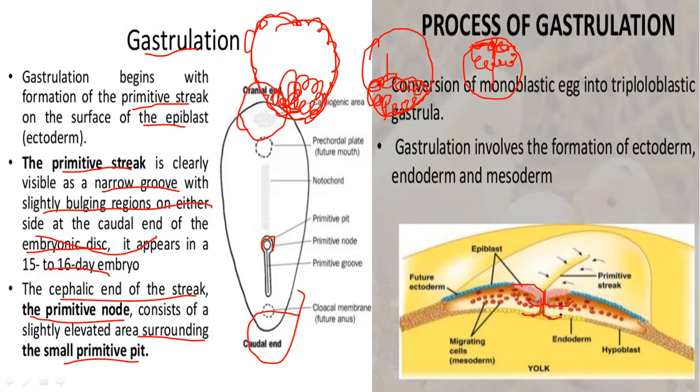When they move inward, they migrate and replace these hypoblast cells. When they replace these hypoblast cells, this will form endoderm, this will form ectoderm, and this will form mesoderm.